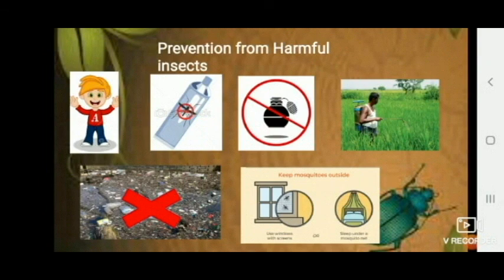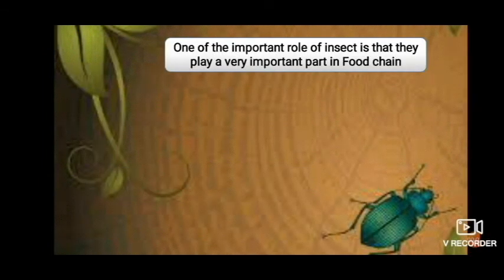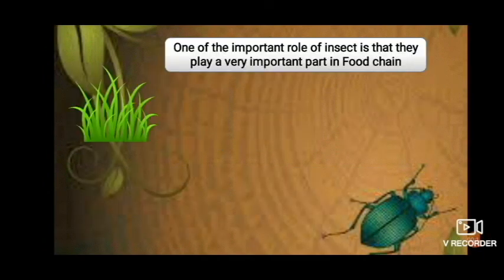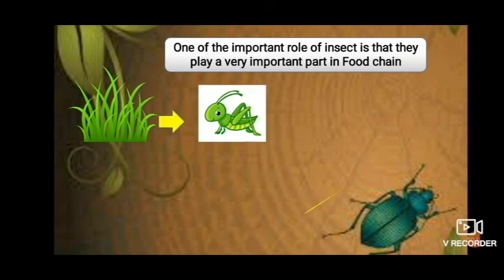The most important role of insects is that they play a very important part in the food chain. Yes. Now, the food chain is nothing but the grass that is grown here is eaten by the insects.